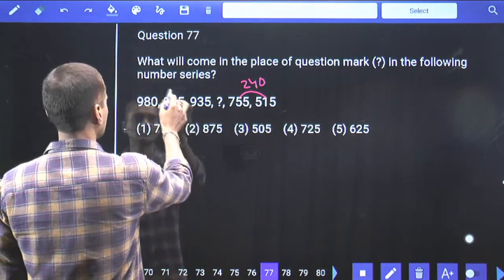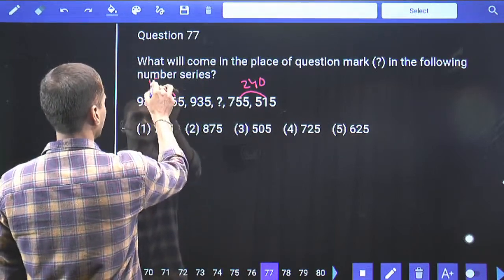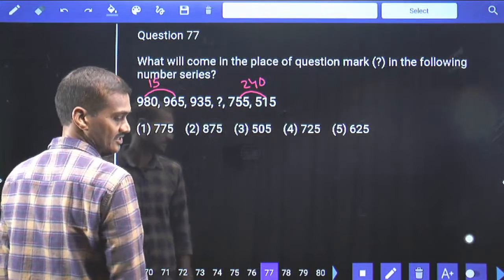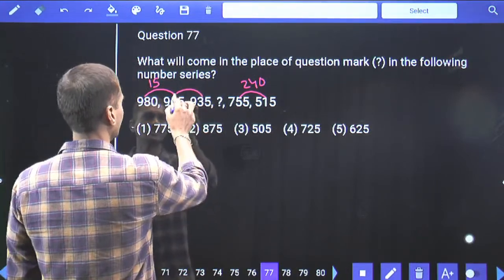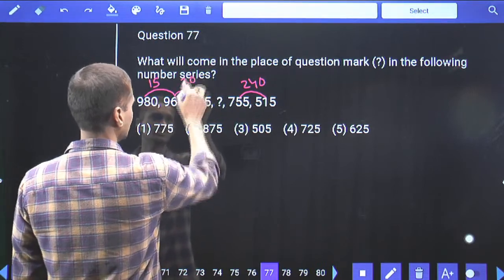Now in this one, 965 and 985, what is the difference we have? The difference is 15. 965 plus 15. Now 935 and 965, here the difference is 30.